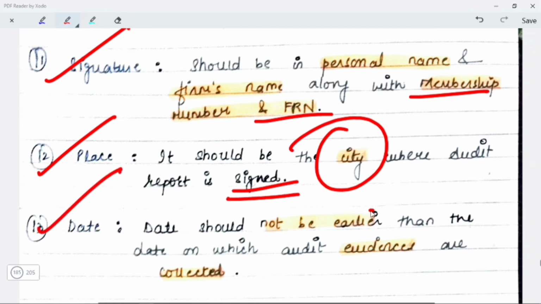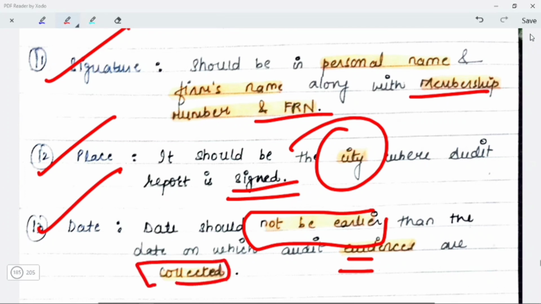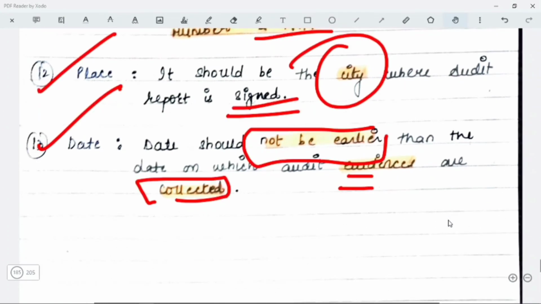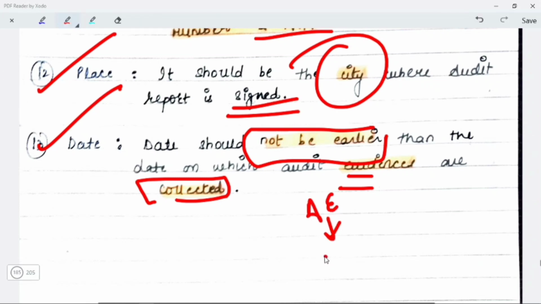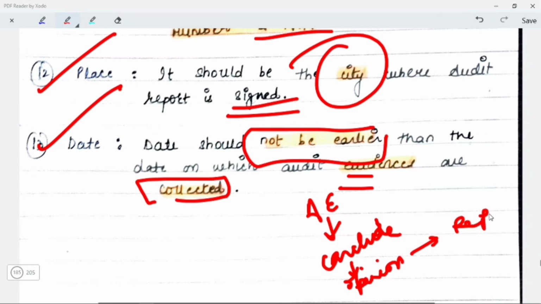And date should not be earlier than the date on which the audit evidences are collected, because audit evidences collect होते हैं, उसके basis पर ही आप conclude करते हो, उसके basis पर opinion form करते हो and then report issue करते हो. But अगर ऐसा हुआ कि आपको audit evidences बाद की date की और report पहले sign हो गई, तो how can you say that this audit evidence was obtained during the audit and on the basis of this I am going to give the opinion? You have already given the opinion, तो आप कैसे बोल सकते हो ना कि ये audit evidence is a part of audit, right? So obviously उसकी जो date होनी चाहिए that should be after the date of audit evidence. Okay, so this was all about SA 700.